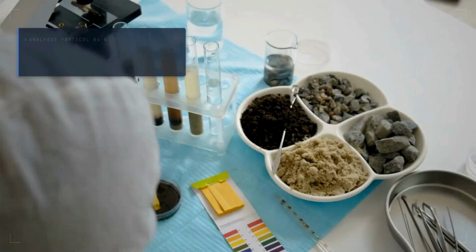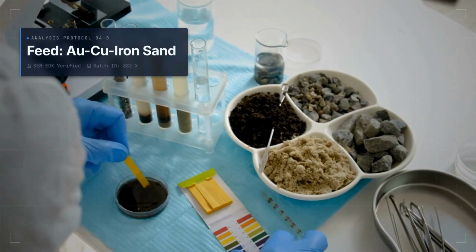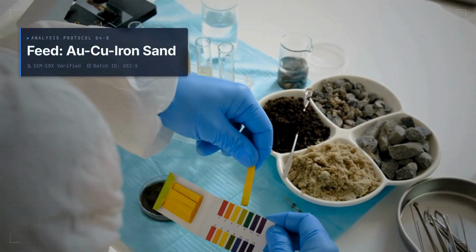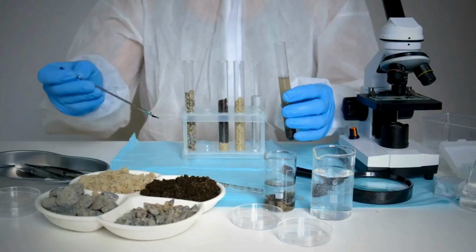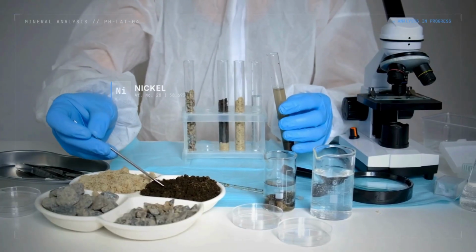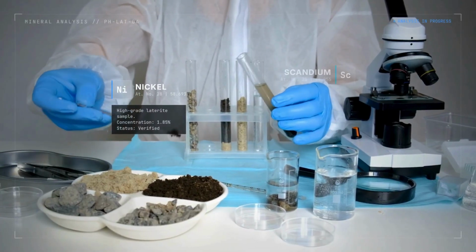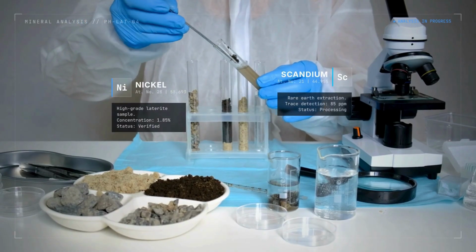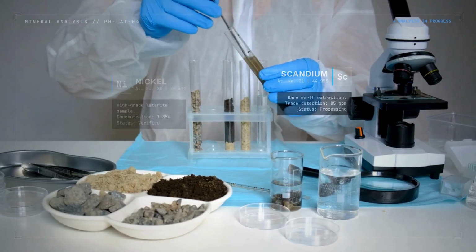Eco-Metals begins with physical evidence. The minimum integrated technical validation tests two representative mineral systems. First, non-laterite AuCu iron sand undergoes nitric acid leaching to evaluate copper behavior and recovery. Second, representative Philippine laterite undergoes NaL treatment to evaluate nickel and scandium behavior, together with relevant impurities.